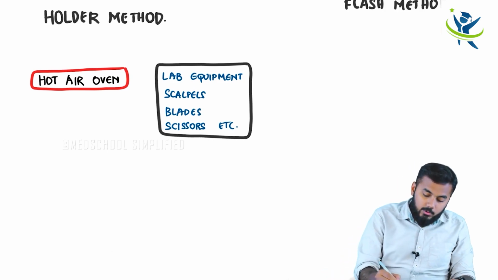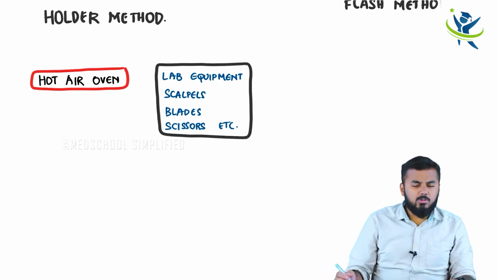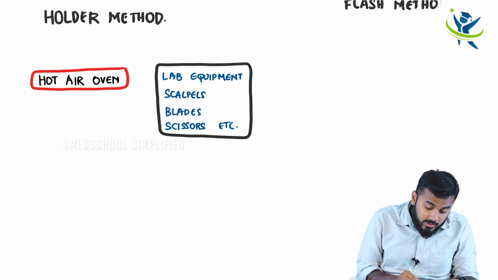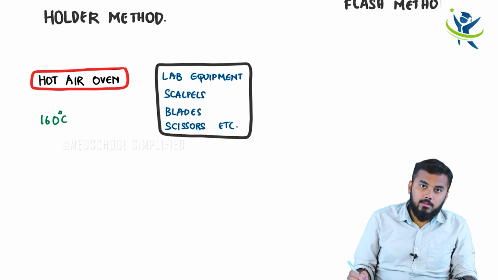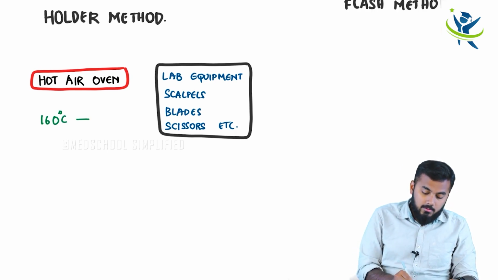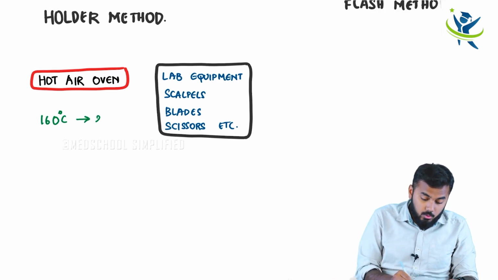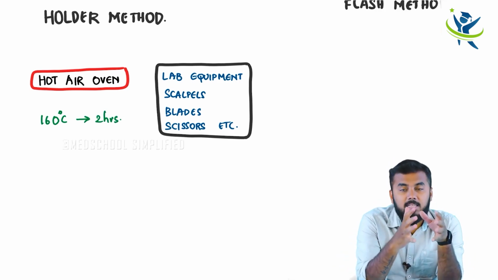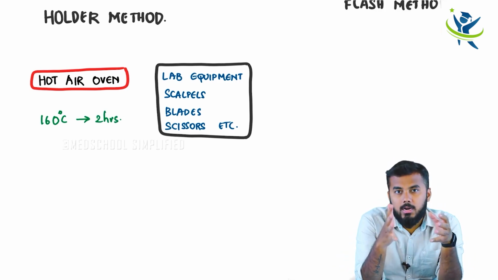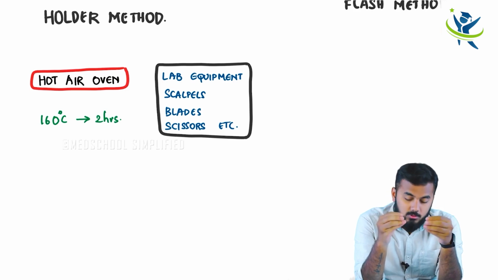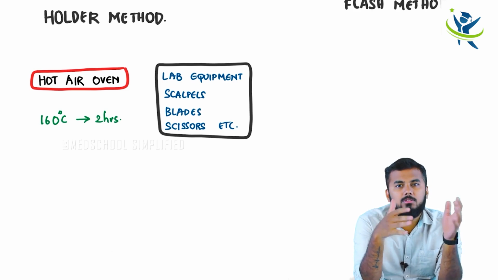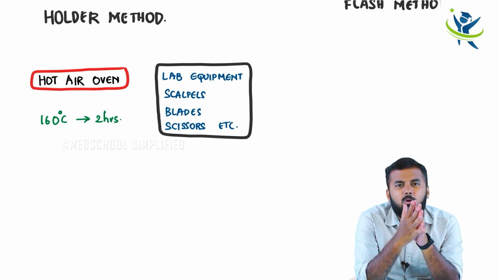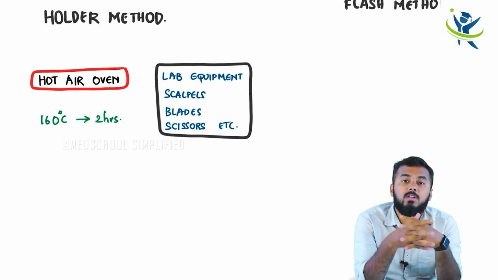Now you tell me, do we use higher temperatures or very low temperature? Obviously we have to use higher temperatures, higher in the sense 160 degrees centigrade, for about 2 hours. When you heat them at 160 degrees centigrade for 2 hours, then the microorganisms on these scalpels or blades or scissors, whatever is there, are gone. Actually, guys, you might wonder why we use 2 hours at 160 degrees centigrade.